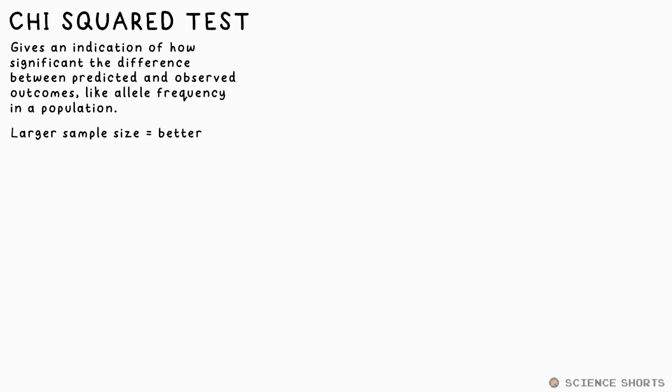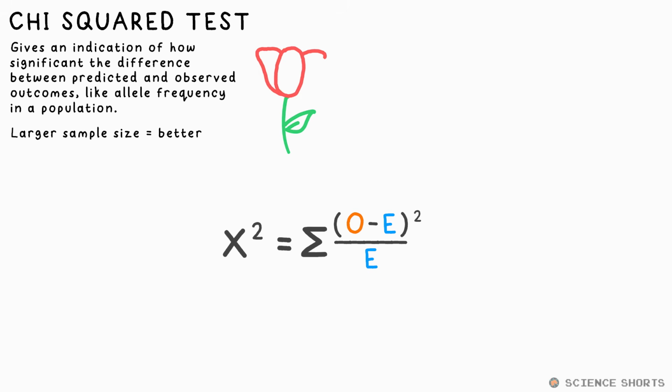The ratios we have from different types of inheritance can tell us how many of each phenotype we should get in a population in theory, but sometimes there are other factors that will affect this. To determine whether or not the observed result is statistically different enough from the expected result so we can consider other factors, we use the chi-squared test. Naturally, when it comes to any statistics, we need a big sample size, at least 20. Chi-squared, which looks like an X but is technically the Greek letter chi, is equal to the sum of the difference between observed and expected count squared, divided by expected count.